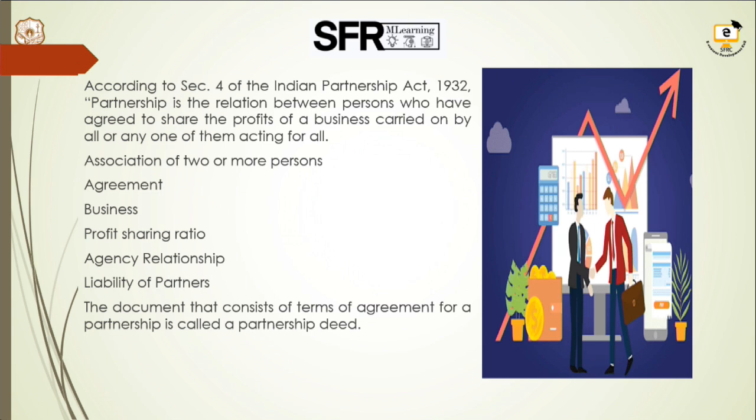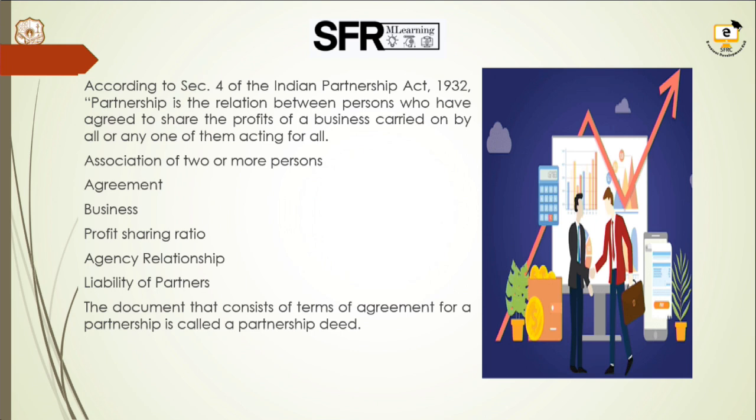Then there should be an agency relationship. That is, a partner is both an agent and a principal of his own business. A partner is an agent of his own business in the sense that he can bind the other partners by his act, and a partner is a principal of his own business in the sense that he can be bound by acts of other partners of the business. Then liability of partners. Each partner is liable jointly and individually to third parties for all the acts of the firm done while he is a partner.